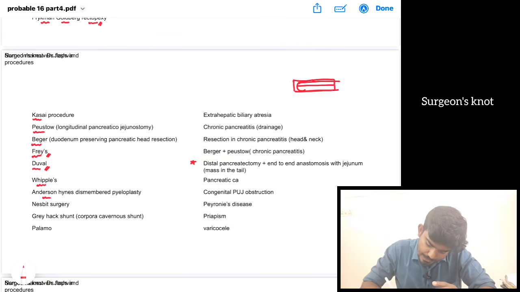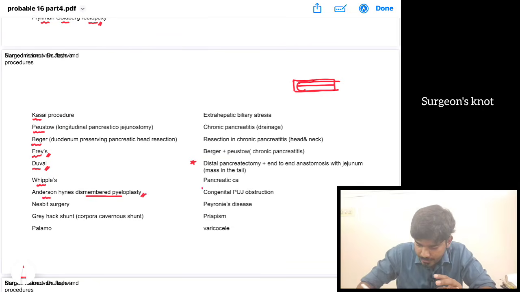Then Anderson-Hynes dismembered pyeloplasty is done for congenital PUJ obstruction. Then we have Nesbit surgery. It is done for Peyronie's disease. What is Peyronie's disease?